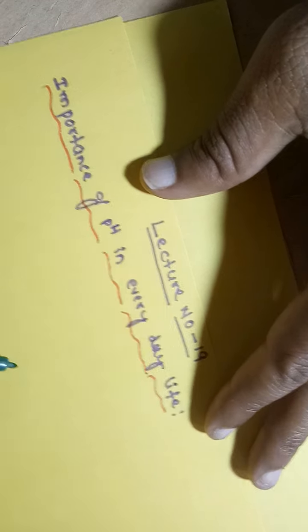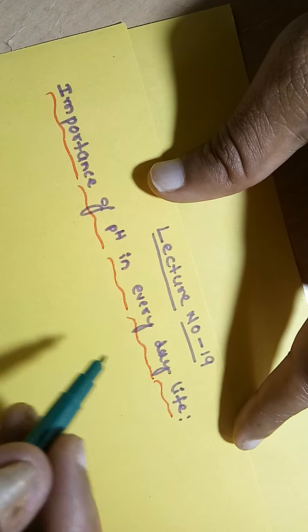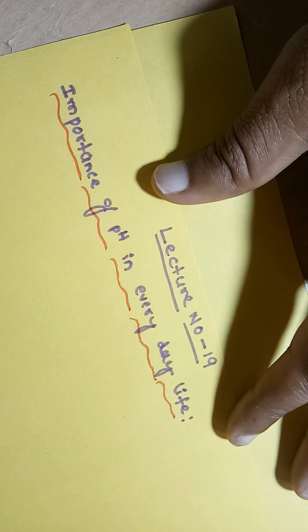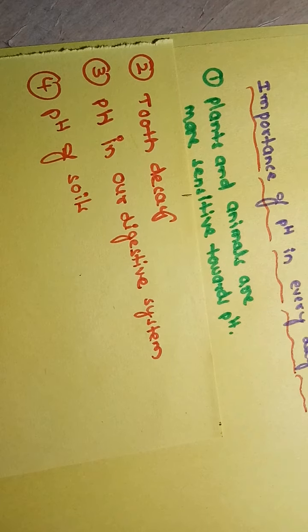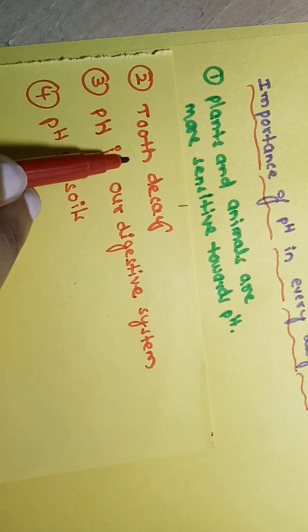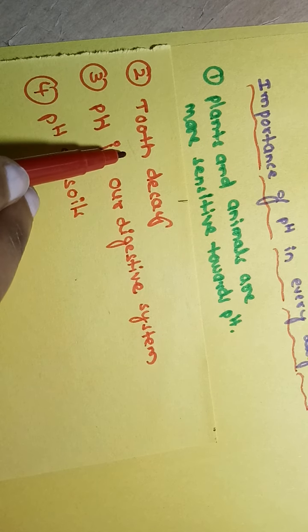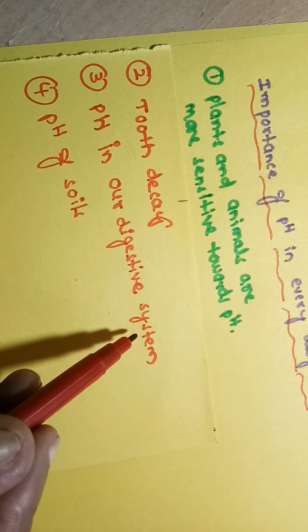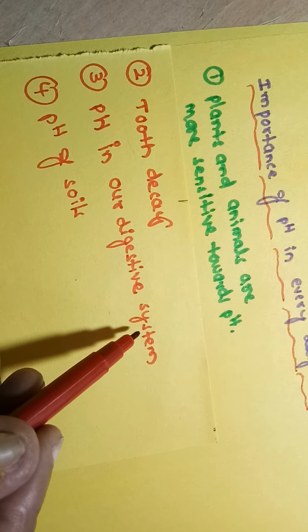First one is plants and animals are more sensitive towards pH value. Second one is tooth decay. How tooth decay goes on by a change in pH value, we should discuss. Then pH in our digestive system. In our digestive system, which pH range is used? If pH increases, what will happen? If pH decreases, what will happen?